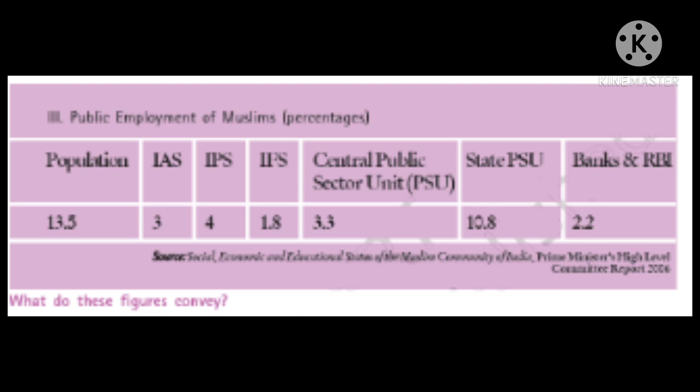Now let's see table number 3, which shows the public employment, meaning the government jobs, of Muslims in percentage. The total population shown by the census of 2011 is around 13.5%, in which 3% are IAS, 4% are IPS, 1.8% are IFS, 3.3% are in the PSU, 10.8% are in state PSU, and 2.2% are in the banks and the RBI.